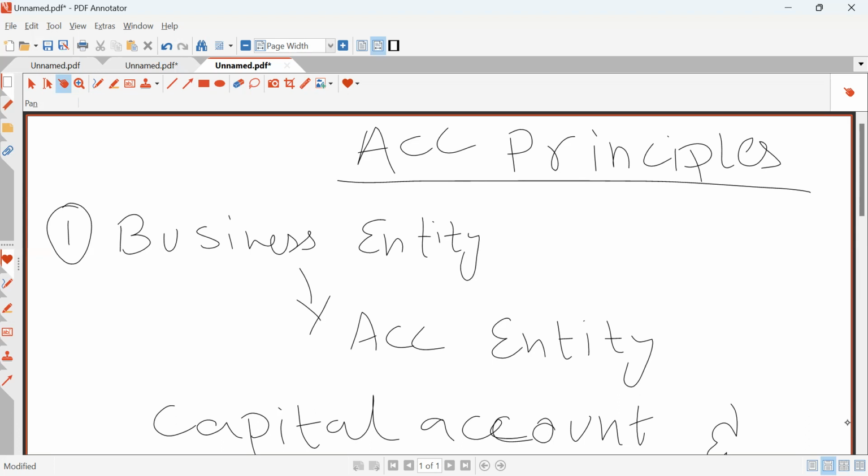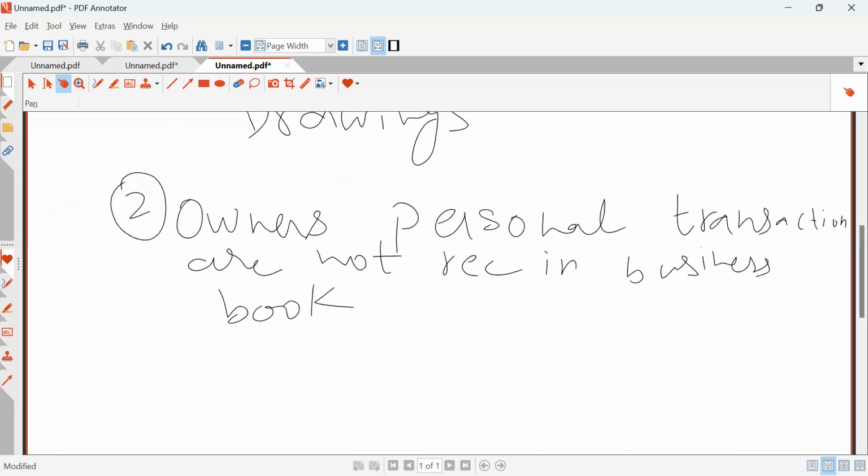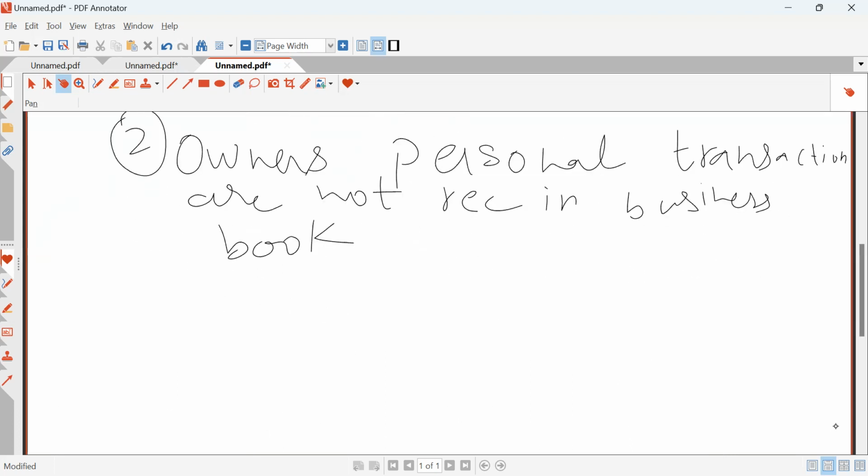The major applications of this concept are: one, capital account and drawings account are kept for the owner. Number two, owner's personal transactions are not recorded in the business. So that's the application of the business entity concept. The next concept we have is the dual aspect concept. We do debit credit due to this concept.